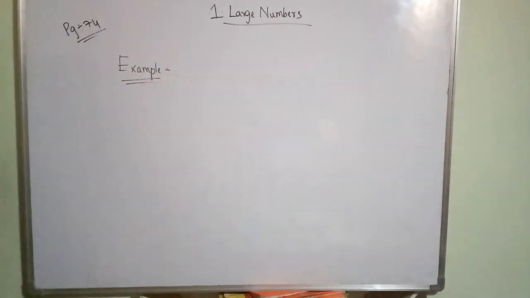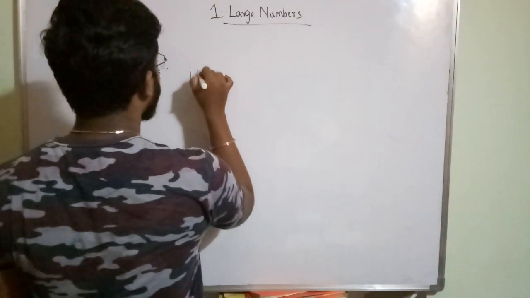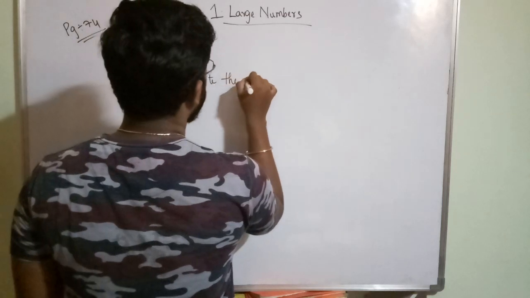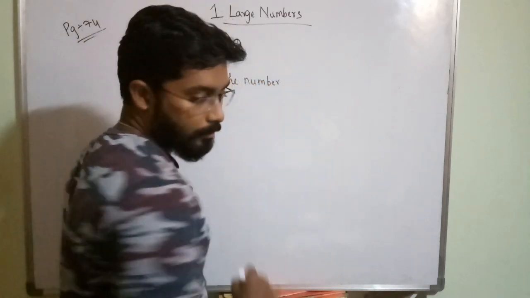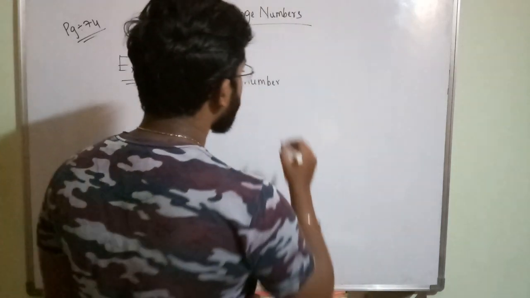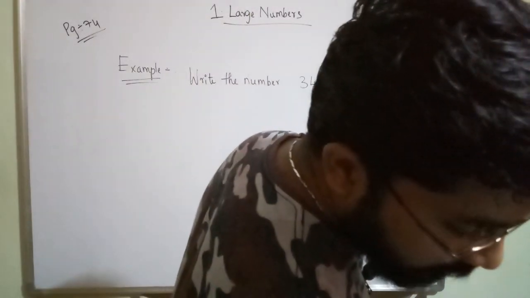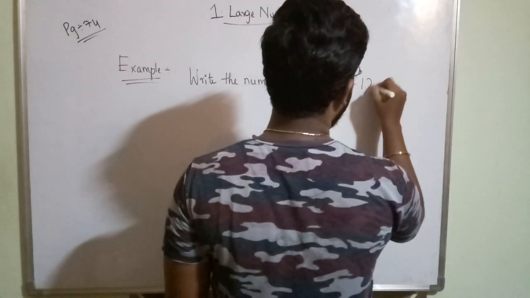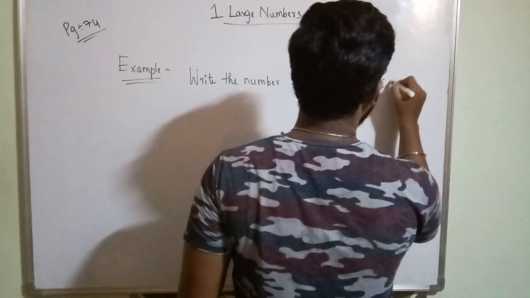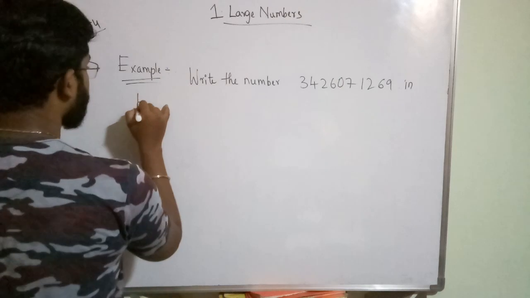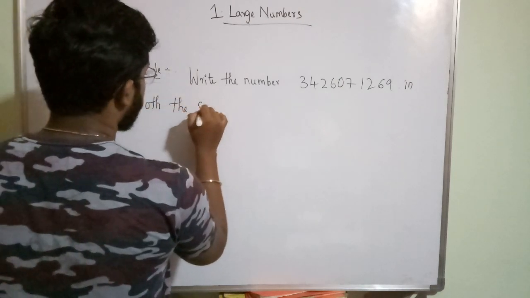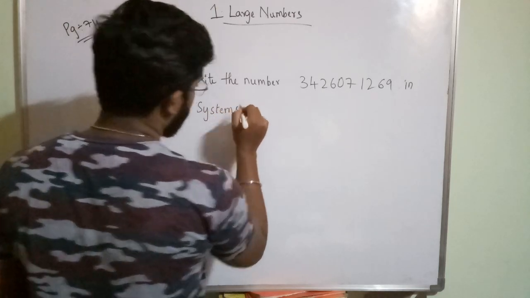What is the next example? Write the number 342607 1269 in both the systems of numeration.